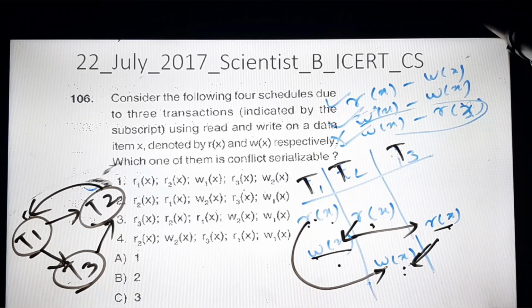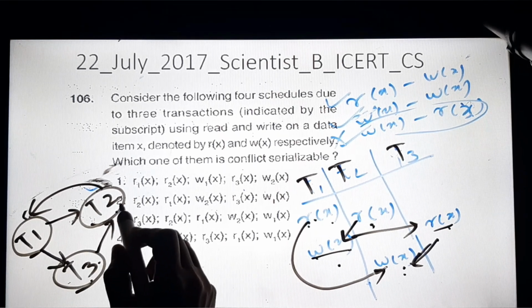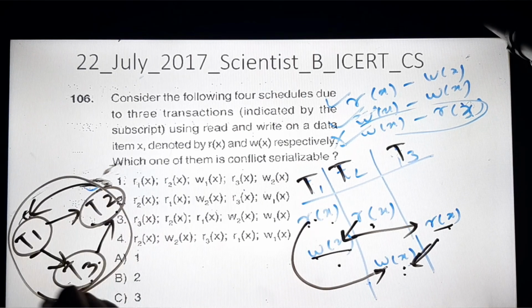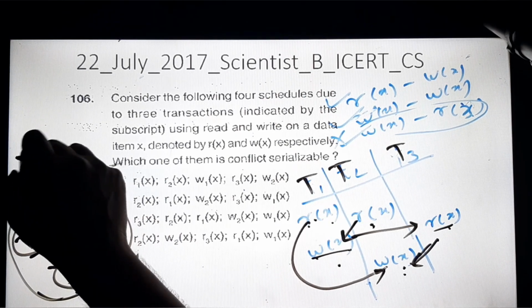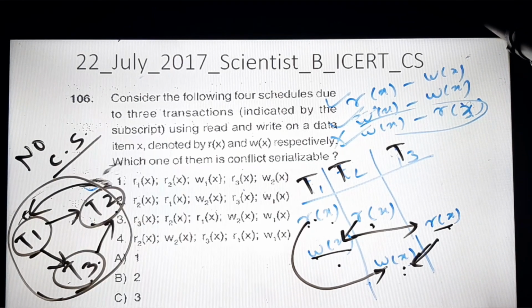Okay, so now when we have the cycle form, can you get a cycle here? Let's look at this. Okay, T1 to T3, T3 to T2 and T2 to T1. So this is a cycle. When there is a cycle, you can easily say that we don't have conflict serializability. This is an important test, please remember this test.